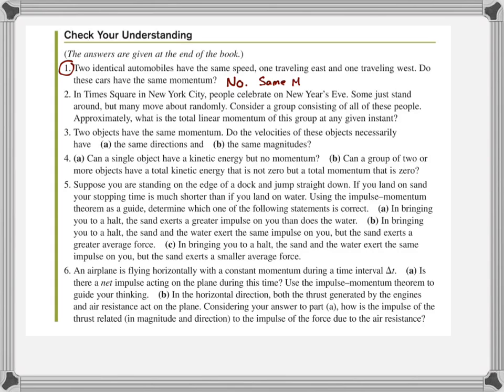So number two. In Times Square in New York City, people celebrate on New Year's Eve. Some just stand around, but many move about randomly. Considering a group consisting of all these people, approximately what is the total linear momentum of this group at any given instant? Well, it would be about 0 because if we include everything in the system, in order for someone to move forward, they have to push off the ground and make something move back. Everything needs an equal but opposite reaction.